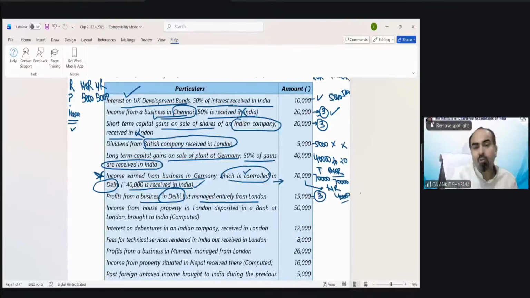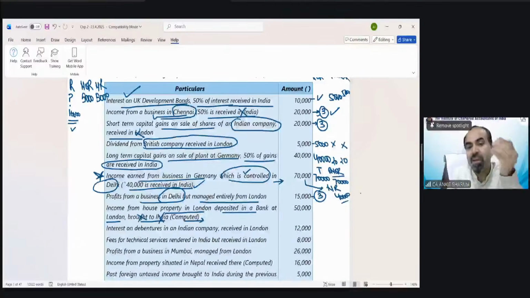Income from house property in London. Deposit in a bank at London. Brought to India, computed. Computed means that 30% deduction has been done. Brought to India does not matter. When there is rent from building, then we have to deduct 30%. If computed has been written, that means already 30% deduction has been done.